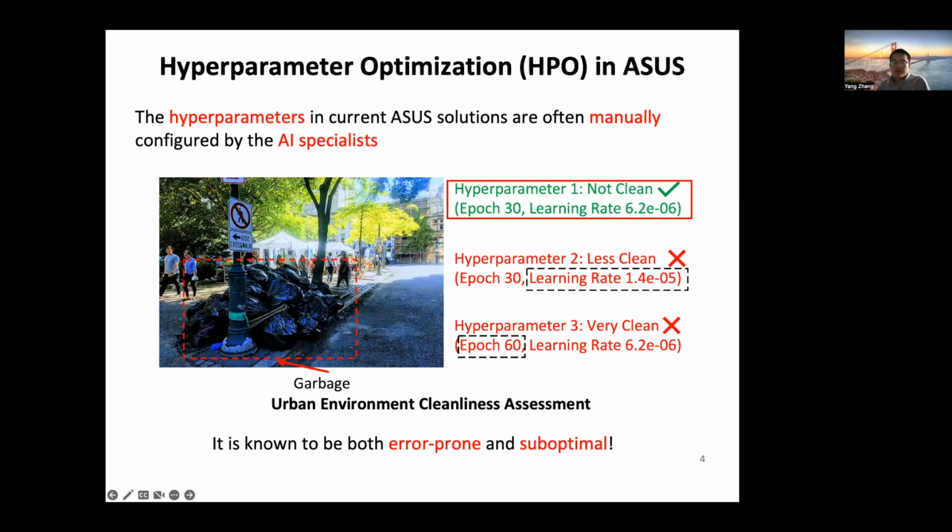On the other hand, we noticed that human intelligence is often more reliable in estimating the physical status of the urban environment compared to AI models with different hyperparameter configurations. Therefore, we can leverage such human intelligence to infer the probability that a given hyperparameter configuration makes the correct ASUS estimation, and then select the optimal one that can produce the best ASUS performance.